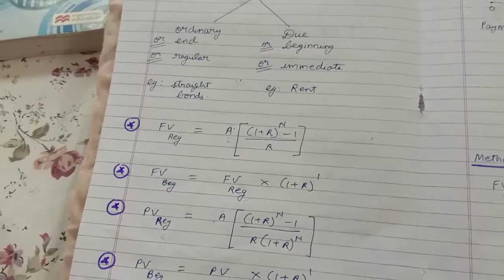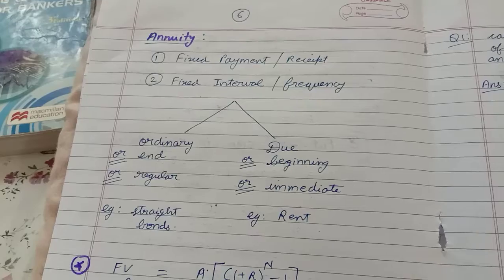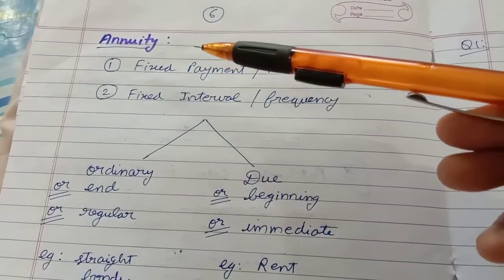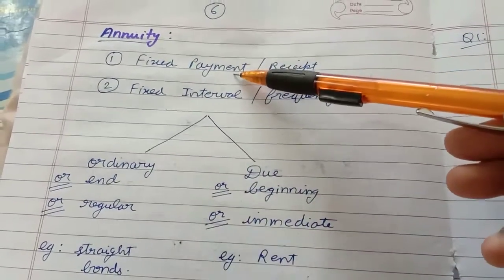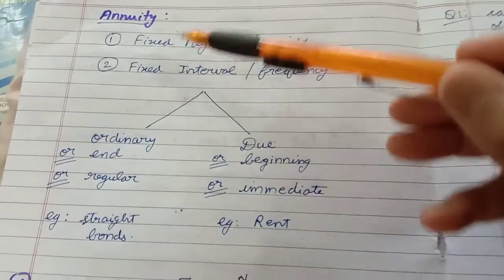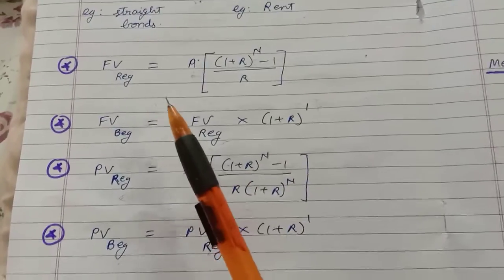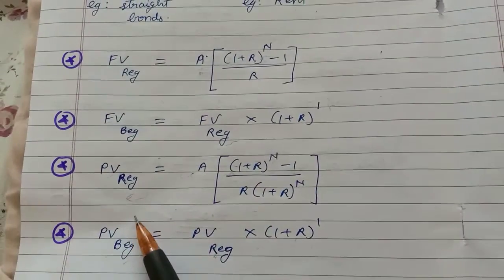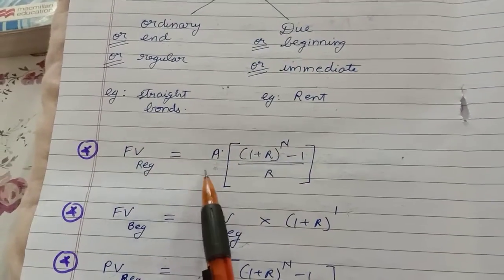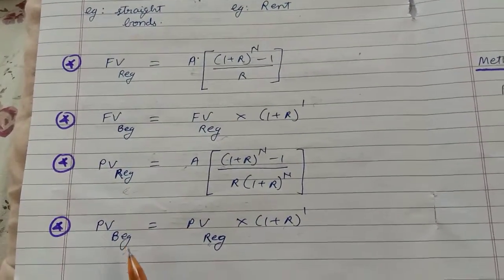Let us end this video on annuity by revising the formulas. Annuity is of two types. Basically, the conditions to be satisfied are that the payment or the receipt amount should be the same and the interval should be the same, then it is an annuity. Annuity is of two types, annuity end and annuity beginning. There are two things to be calculated, either future value or present value. Future value when it is regular or end, this formula. Future value beginning, present value regular, and present value beginning.